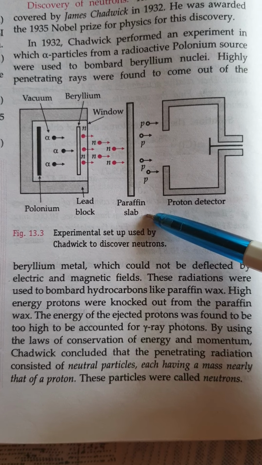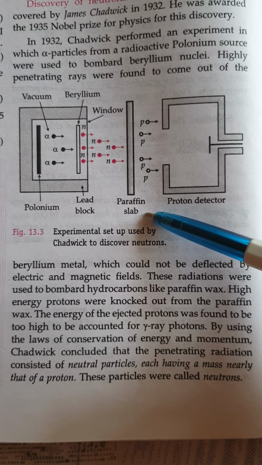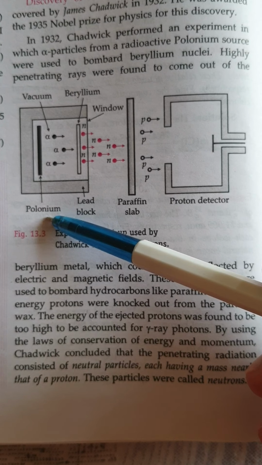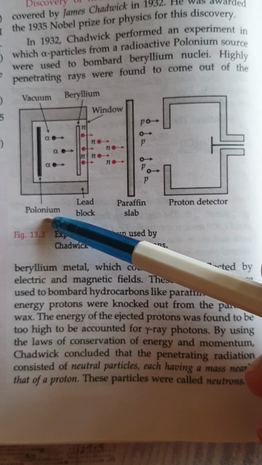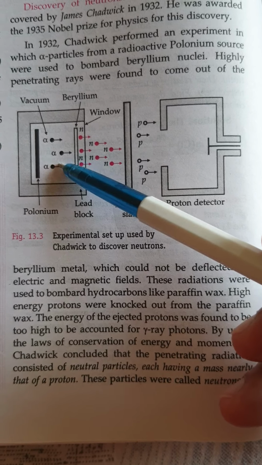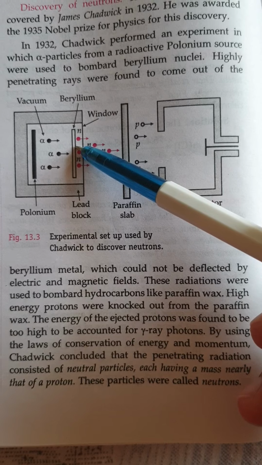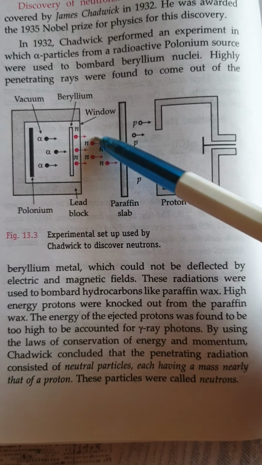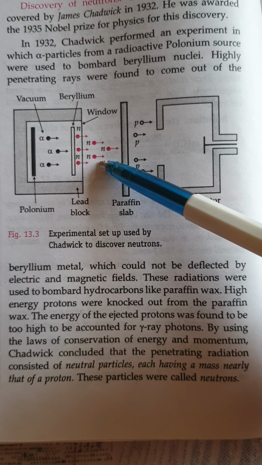This was the experiment performed by Chadwick in 1932. Polonium is a source of radioactive material; it releases alpha particles that are bombarded on beryllium. Out of this nuclear reaction, neutrons came out.